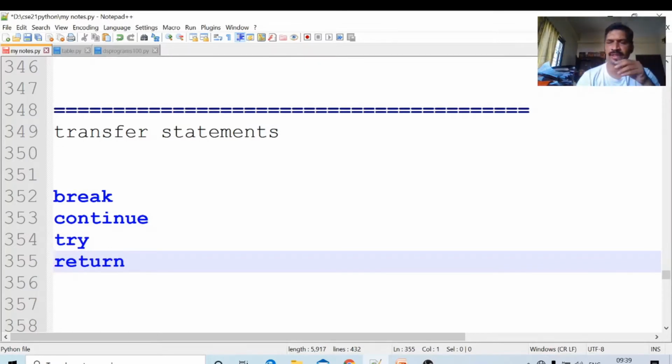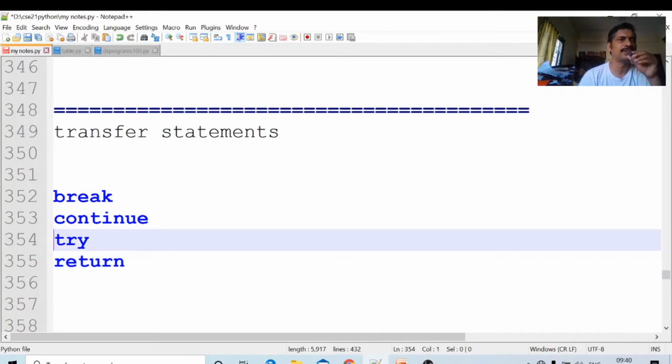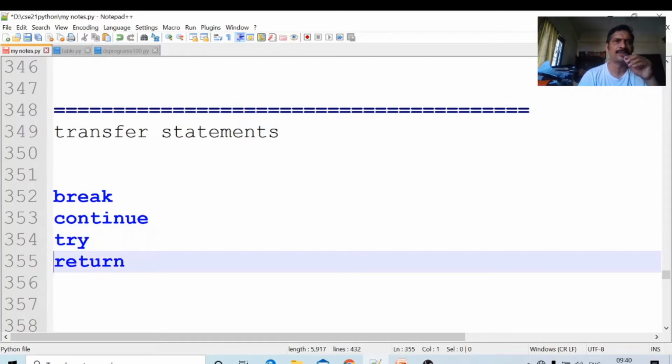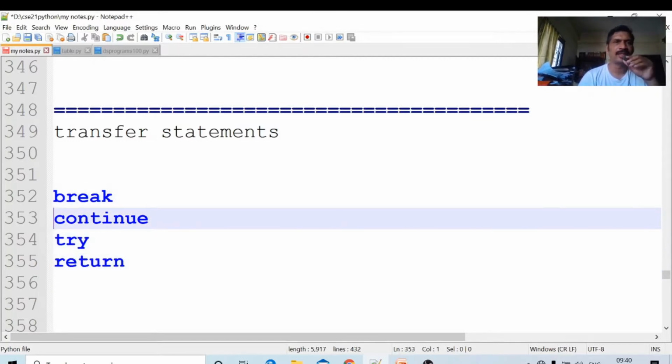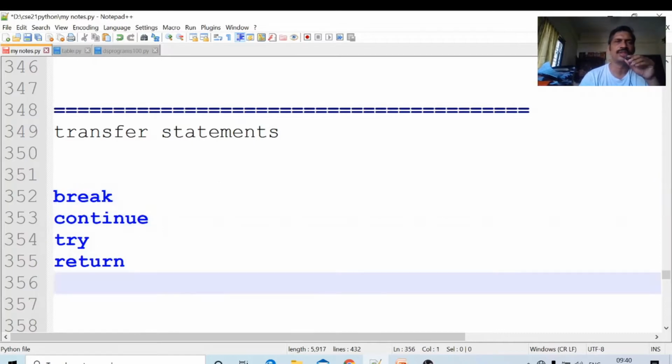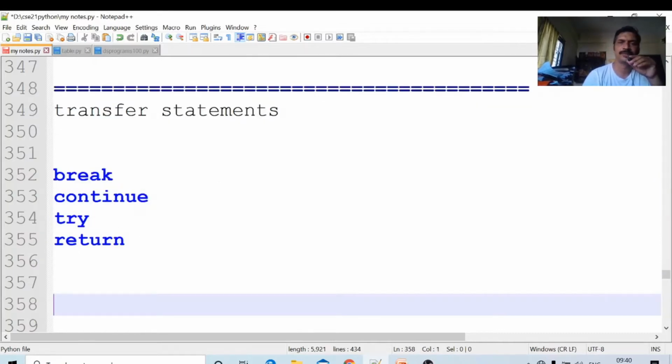We will see try and return. One concept is functions. In that function concept, we will see the statements try and return. Now we will see break and continue. These break and continue statements are used only in looping statements, not in conditional statements or other places.